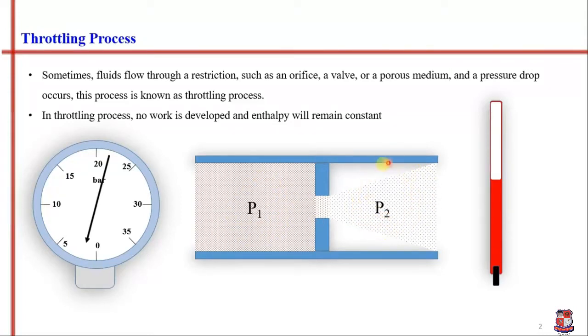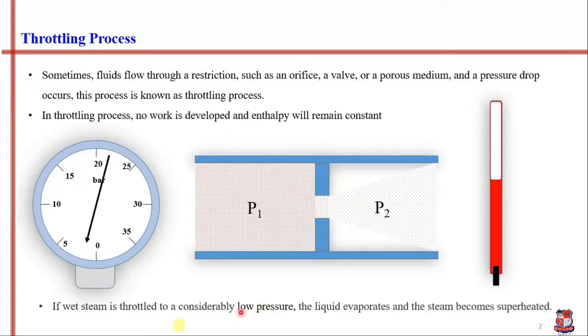If wet steam is throttled to a considerably low pressure, the liquid evaporates and the steam becomes superheated. This statement says that if we have wet steam and make it flow through this restriction, and we can achieve a very low pressure drop, then the liquid present in the steam will evaporate.